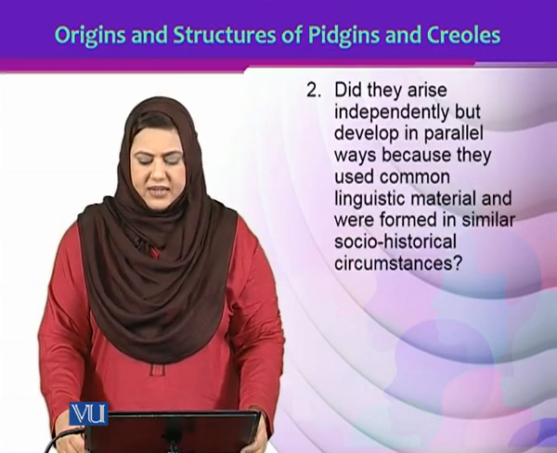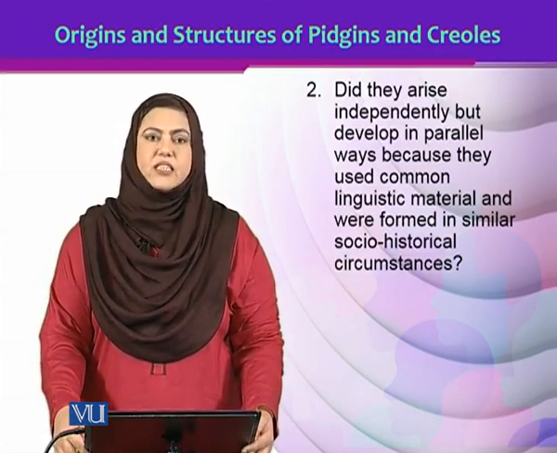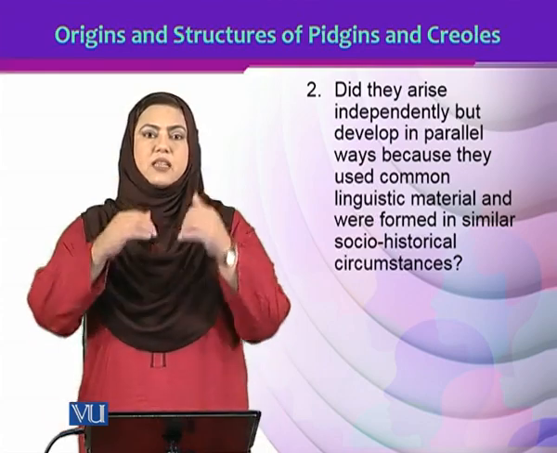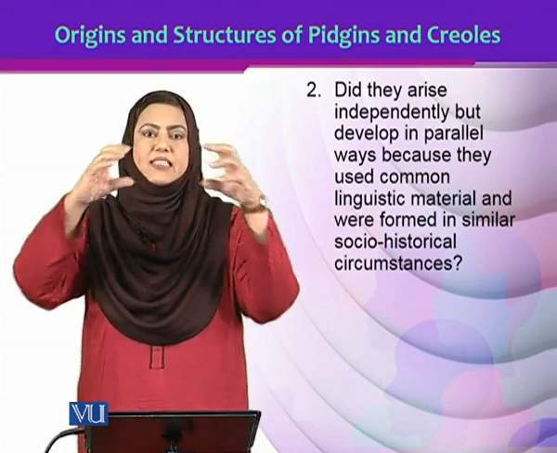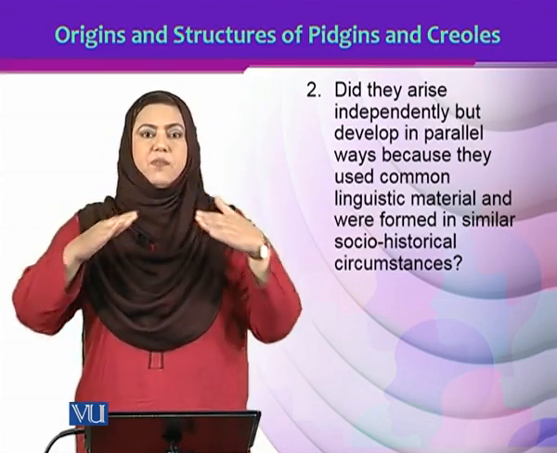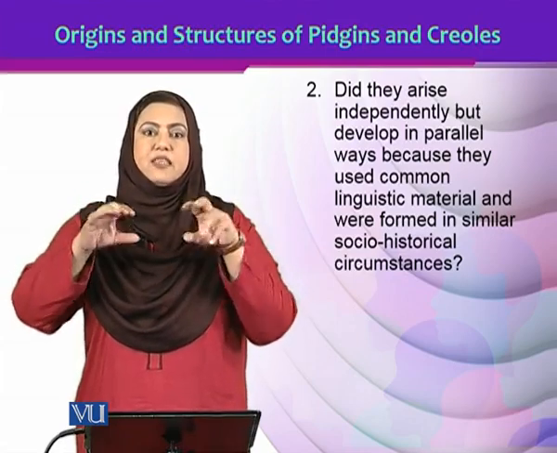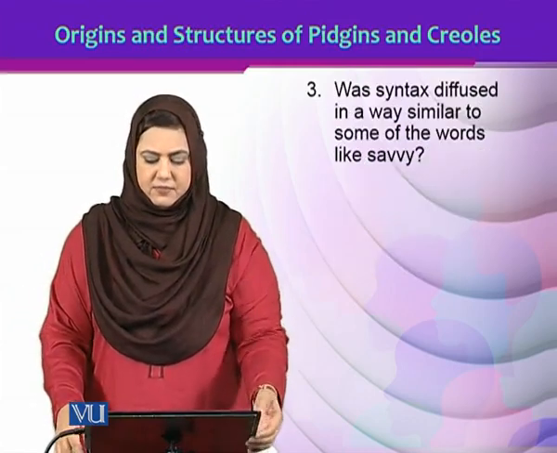Did they arise independently but develop in parallel ways because they used common linguistic material and were formed in similar socio-historical circumstances? Some Pidgins and some Creoles, if we say that all of them had the same structure, does it mean they came from one place? But, they spread and they developed in different places, in different regions at different times, depending upon the circumstances.